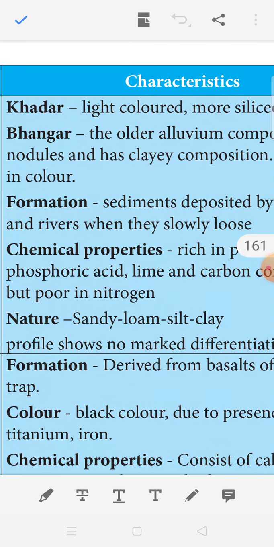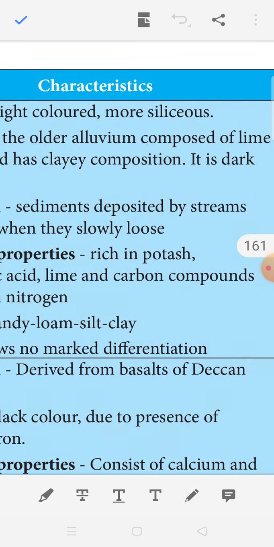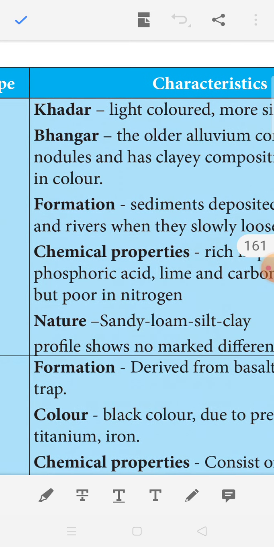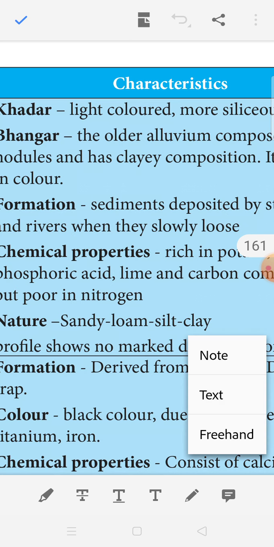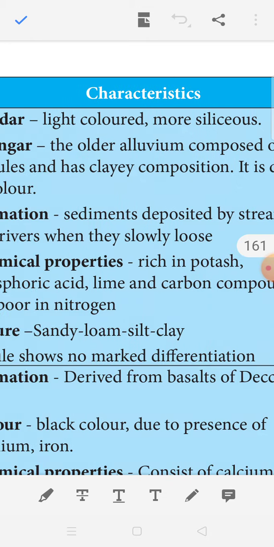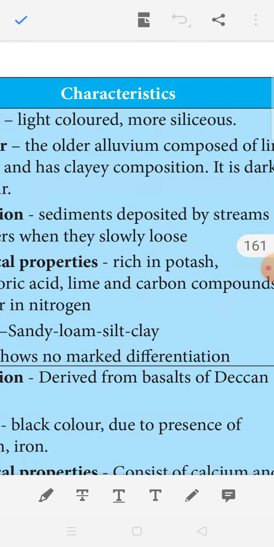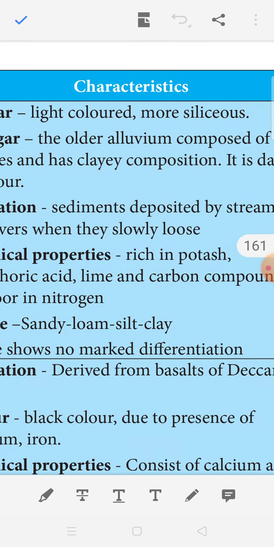Bangar is the older alluvium composed of limestone, lime nodules. They will ask about bangar in a 1 mark question. Bangar is made up of the older alluvium. Next, composed of lime nodules and has a clayey composition.